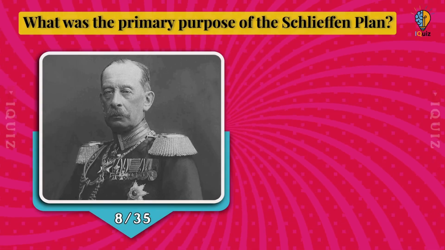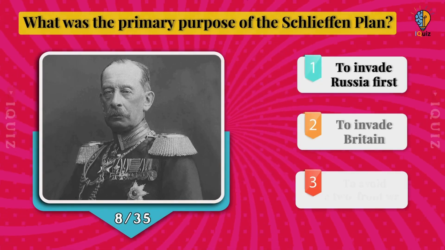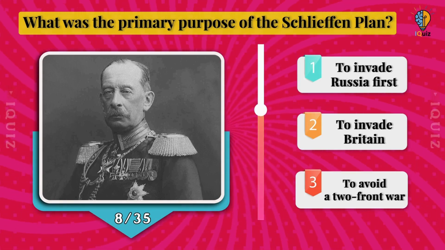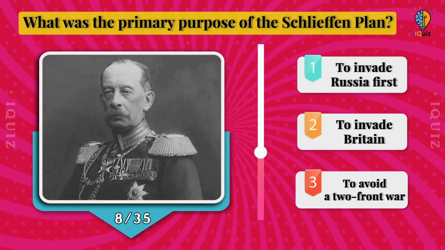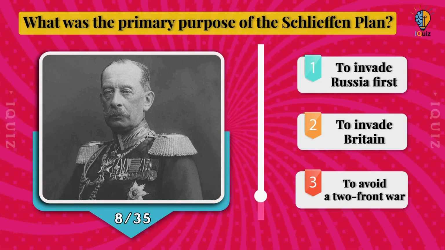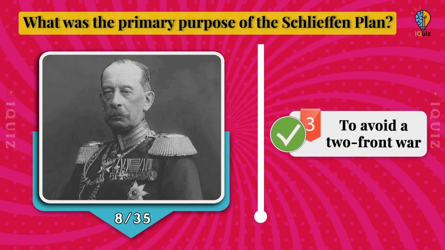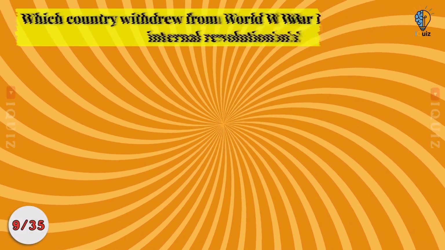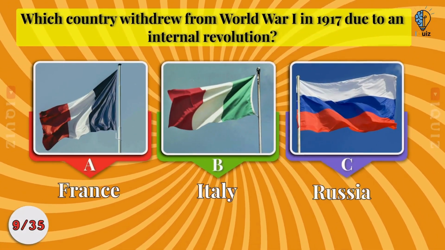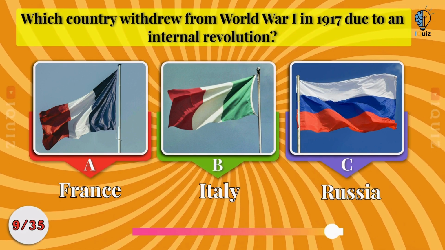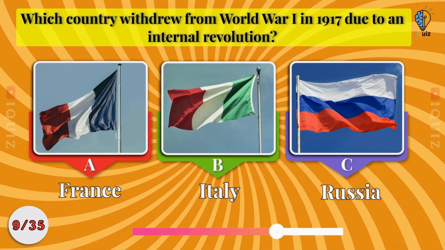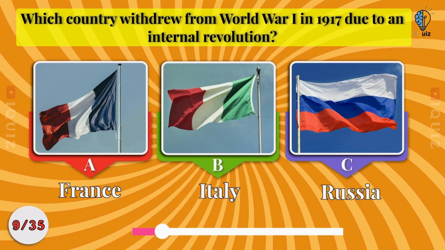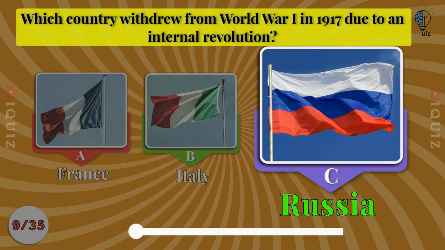What was the primary purpose of the Schlieffen Plan? To invade Russia first, to invade Britain, or to avoid a two-front war? To avoid a two-front war. Which country withdrew from World War I in 1917 due to internal revolution? France, Italy, or Russia? Russia.